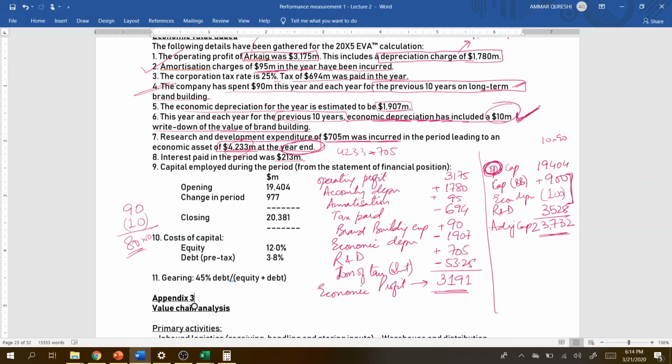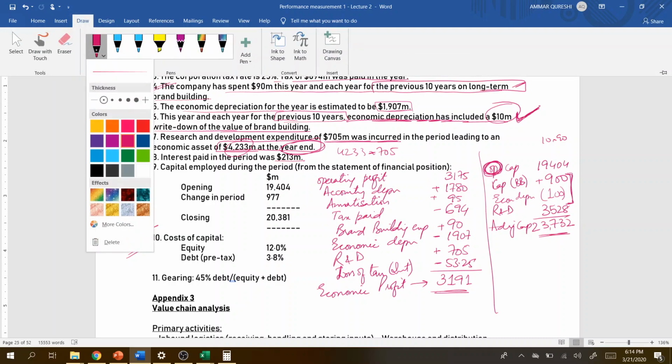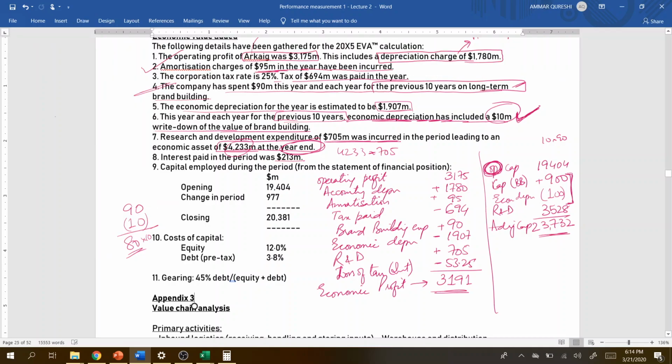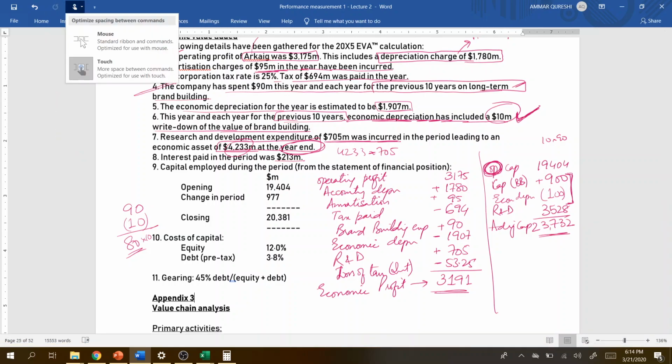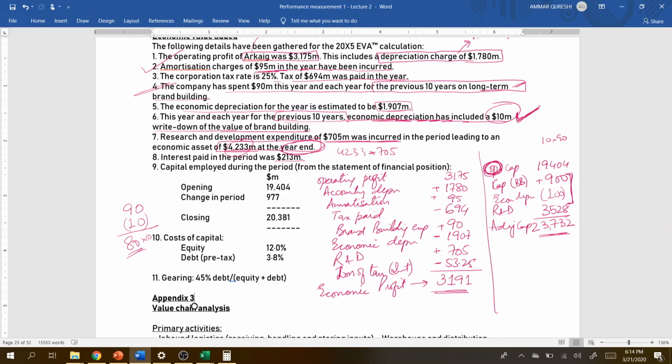So what we have to do now is just calculate the economic value added, and that is a very simple requirement. You guys can do it on your own too, but let me do this here.